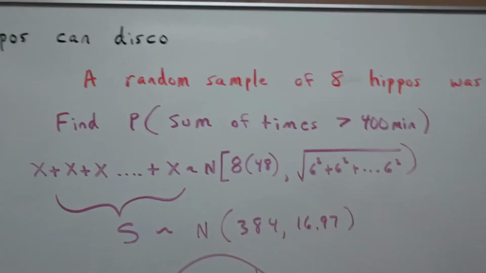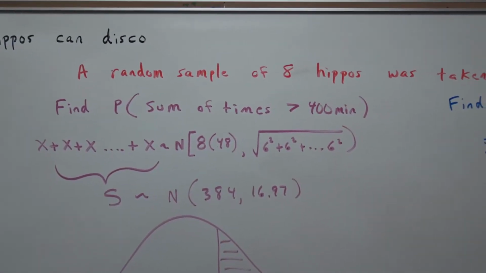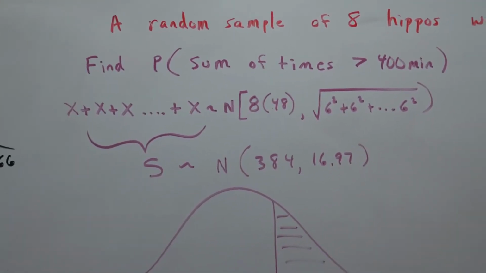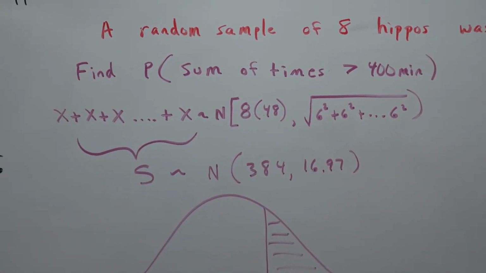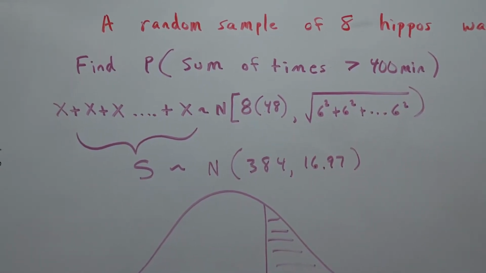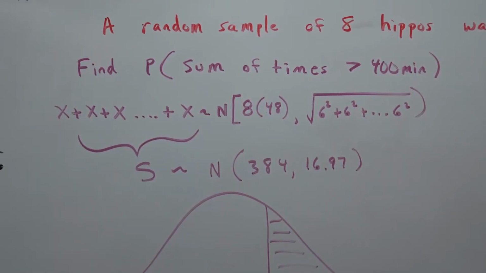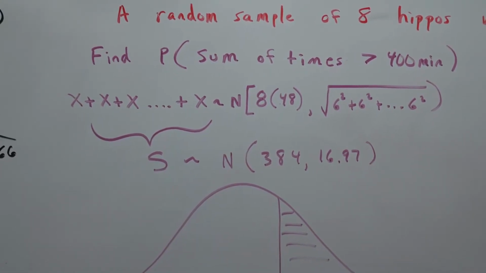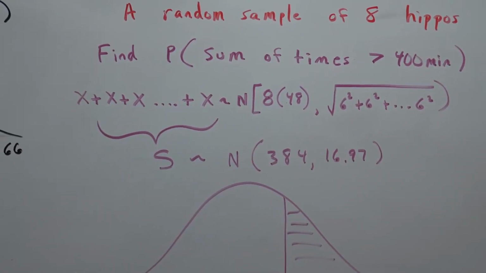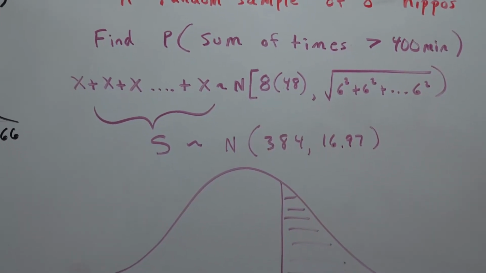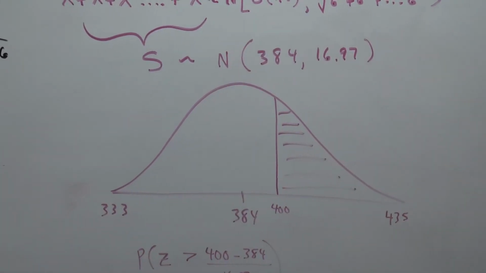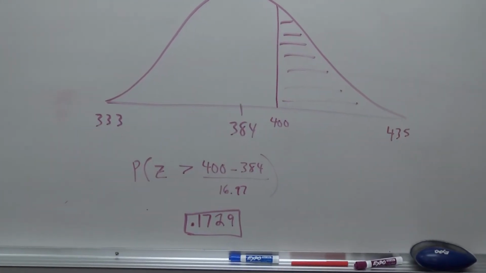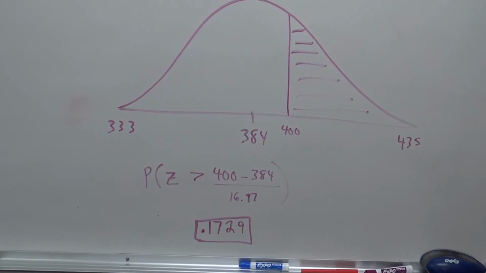But anyways, so then we got over here and we said, okay, well, let's say we randomly sample 8 hippos. And then we want to find the probability that the sum of their times exceeds 400 minutes. So this is a joint distribution. We add 8 of the times together. You can see they're normally distributed. We take the square root of the sum of the variances and all that good stuff. So there's our distribution for the sum of times: normally distributed with a mean of 384 minutes, standard deviation 16.97. There then is the joint distribution, and we're trying to find the probability of getting over 400. We show the work and we get 0.1729 as our probability.